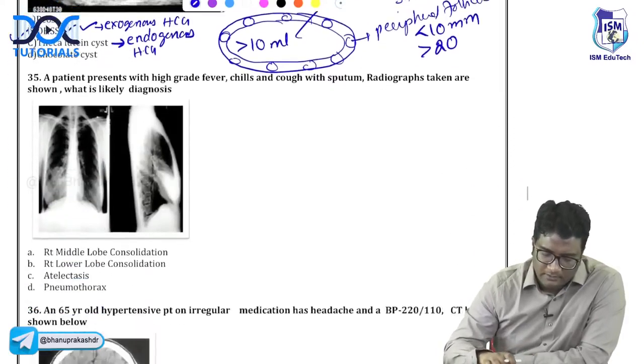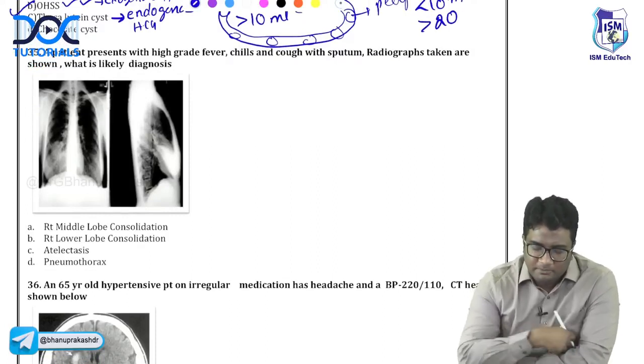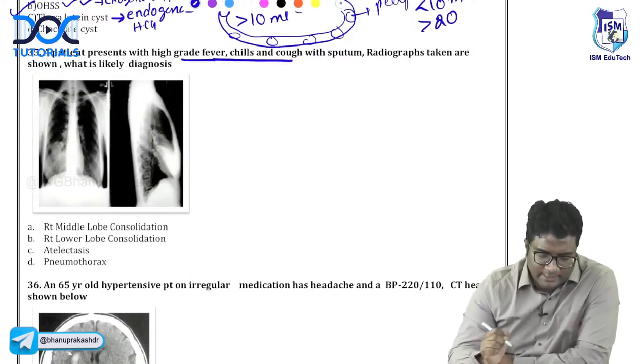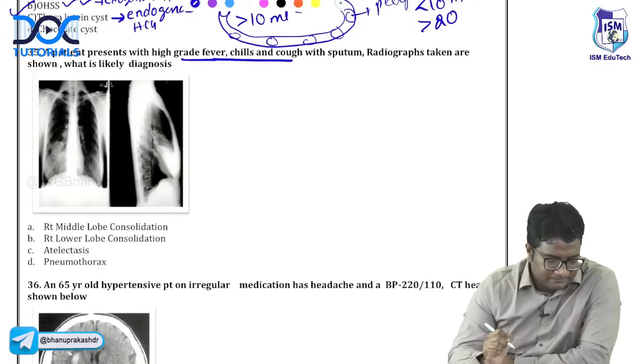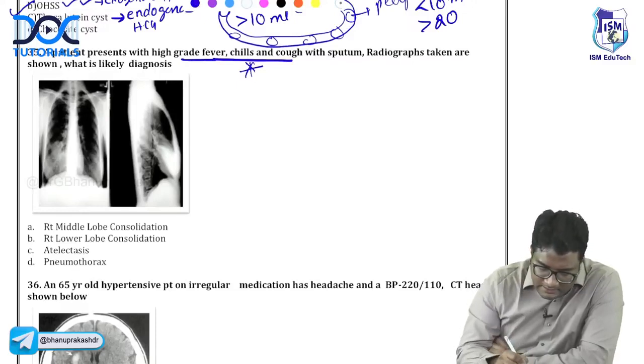Right, answer this 35th question, guys. A patient presents with high-grade fever, chills and cough with sputum, radiograph is shown. What is the likely diagnosis? Very nice. All of you are answering it correctly. Please remember, pneumonia to hai, but look at the image carefully. This has been asked many times in your FMG exam.